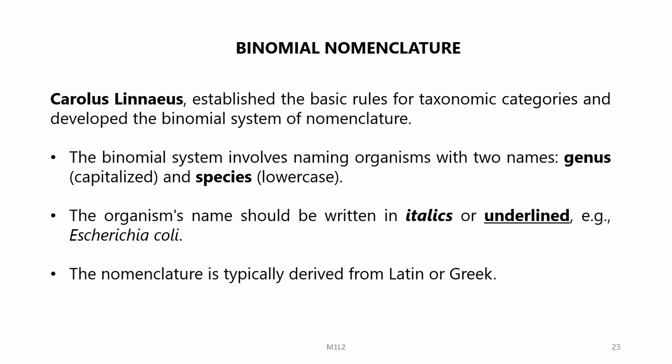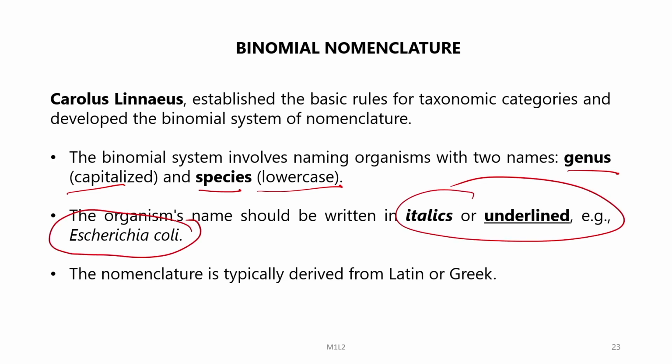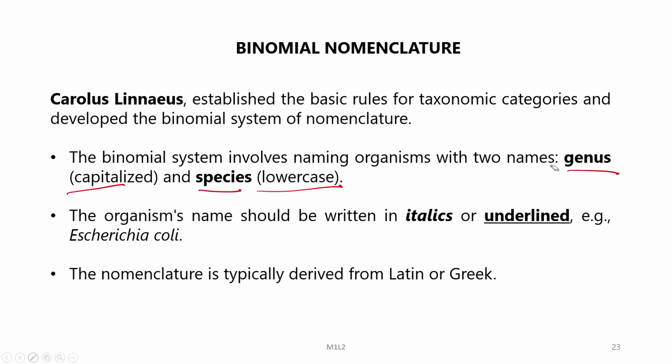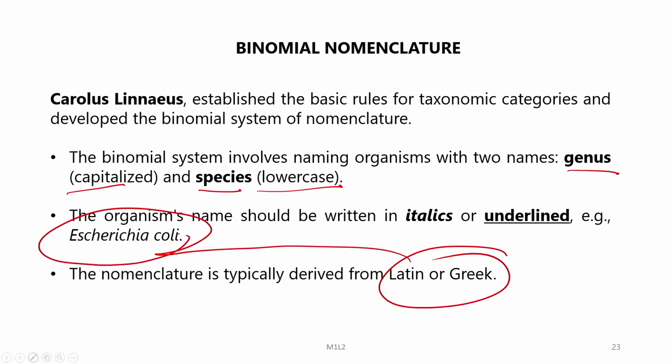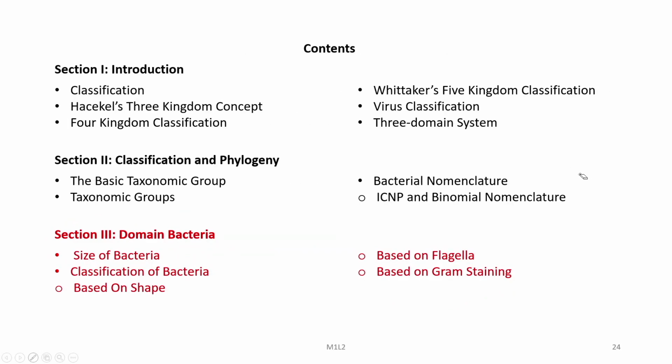Basically, Carolus Linnaeus established the basic rules of taxonomic categories and developed the binomial system of nomenclature. The binomial system involves naming organisms in two names. The first is the genus, capitalized, and the species in lower case, and the organism's name should be written in italics or underlined, for example Escherichia coli. The nomenclature is typically derived from Latin or Greek. For example, the name Escherichia coli is derived from these languages.